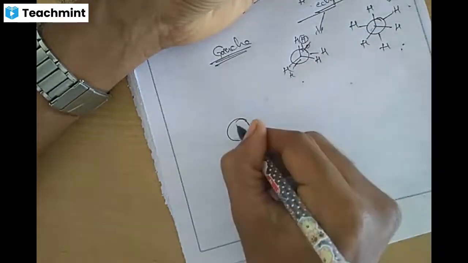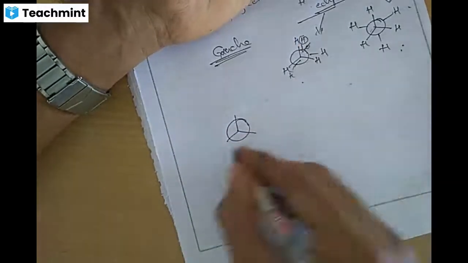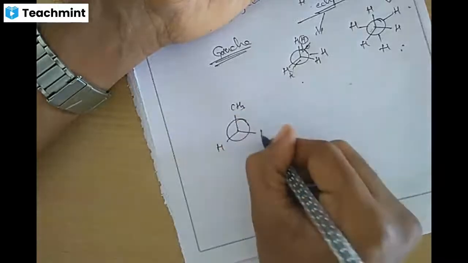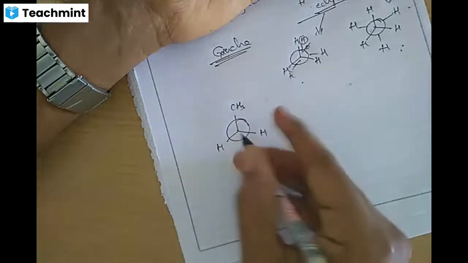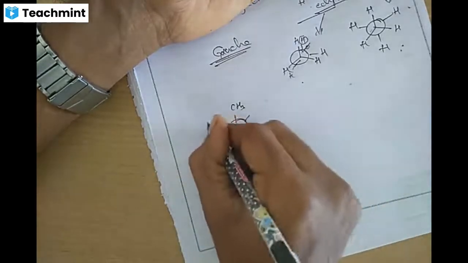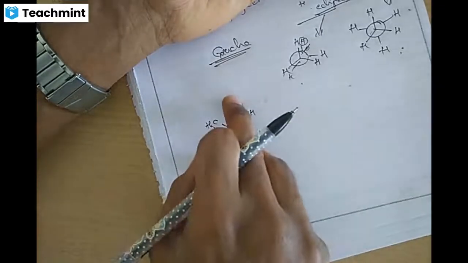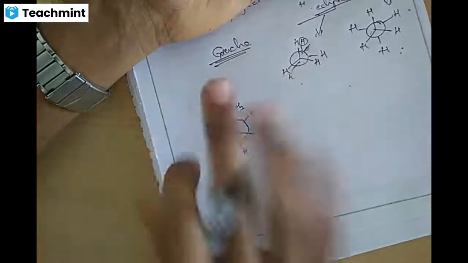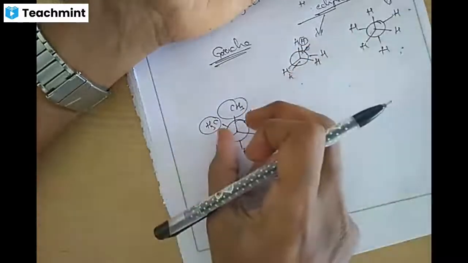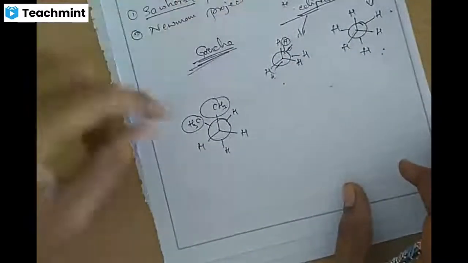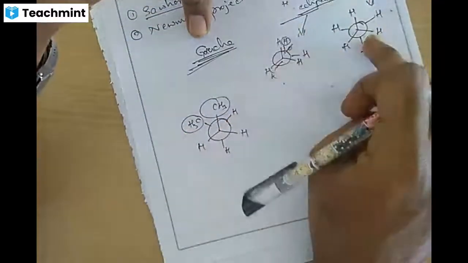I'll write how it is in gauche. In gauche, the two CH3 groups are near. Here is one carbon, and to that another carbon is attached. We write hydrogen, CH3, and hydrogen, and on the other carbon, CH3, H, and CH3. This is the first carbon, the second at the back, the third, and the fourth carbon of butane. If the two bulkier groups are near, it is called gauche conformation. That is also an eclipsed-type conformation, with rotation of 60 degrees with each other.